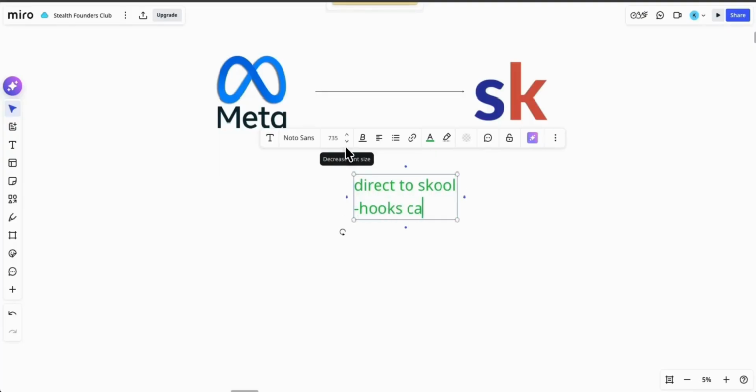Another thing I noticed is that his hooks call out his ICP directly. A lot of his hooks in his ads call out insurance agents or insurance agency owners or faith-driven insurance agents. So the hook type that he continuously uses is called labels. He's labeling people to get their attention.